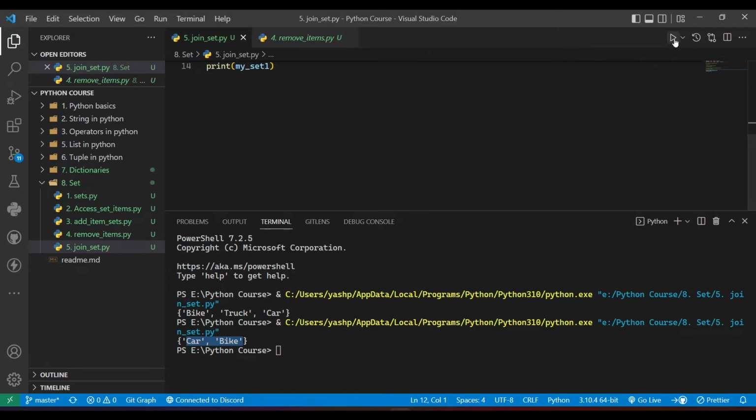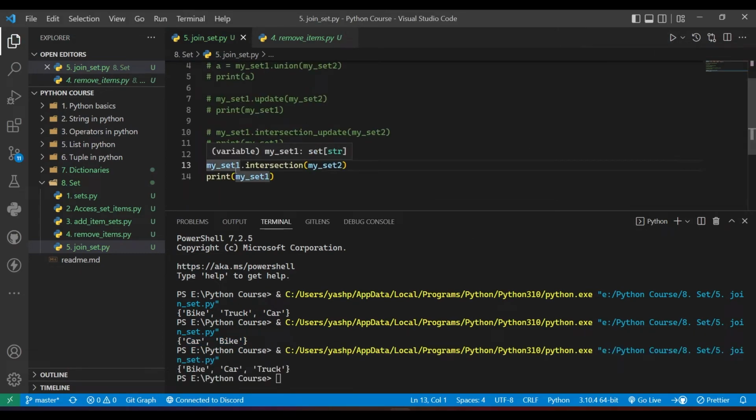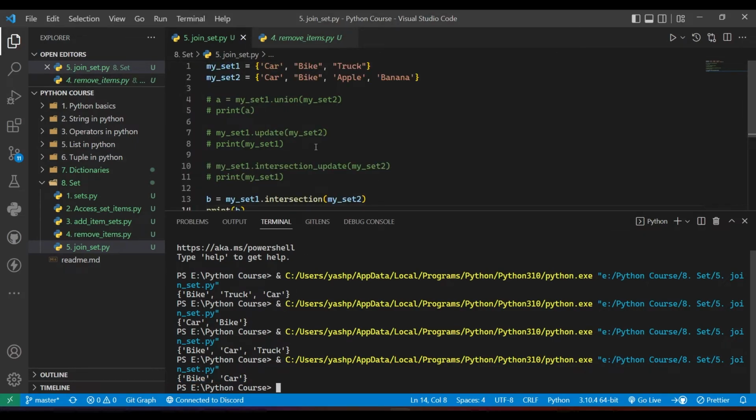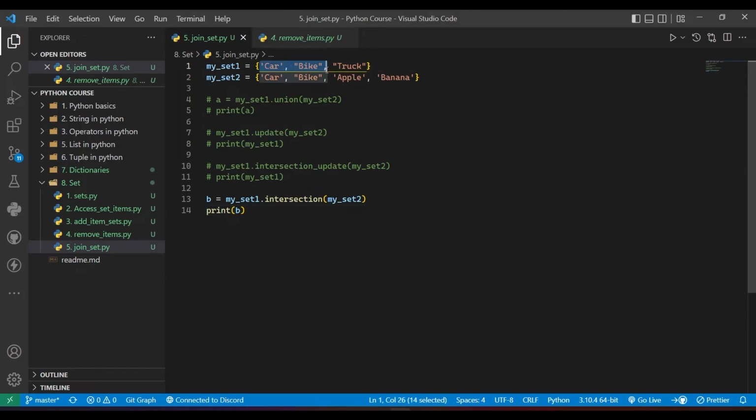Okay, and if I run it, you can see I got the whole result, right? You can see again both the values are same in both the sets.